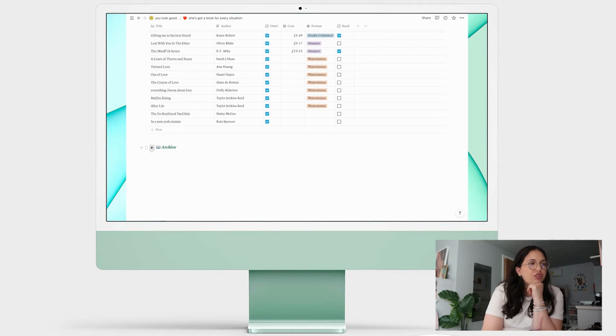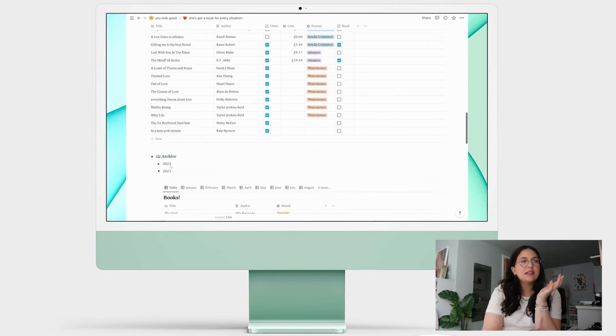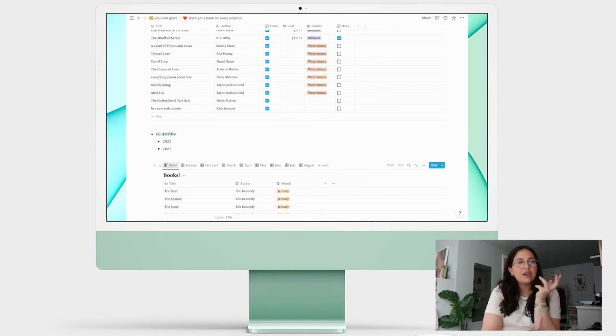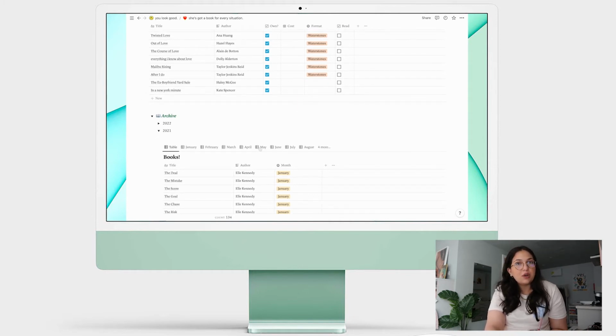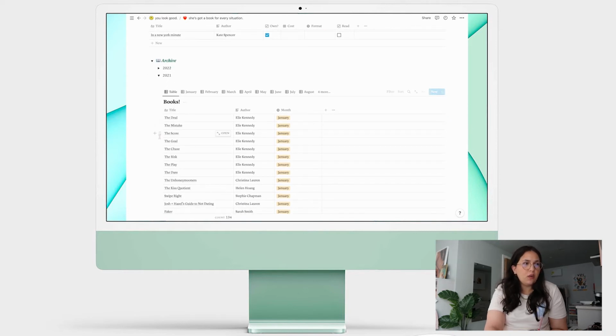So what I will do is I'll show you my 2021. So basically this was the year that I read like 130 something books. And I kind of kept track of them on paper, just writing down when I read them. So this one is not as fully fleshed out as my 2022 one will be. I also don't have notes for any of these books, which kind of sucks, but this is my 2021 books.